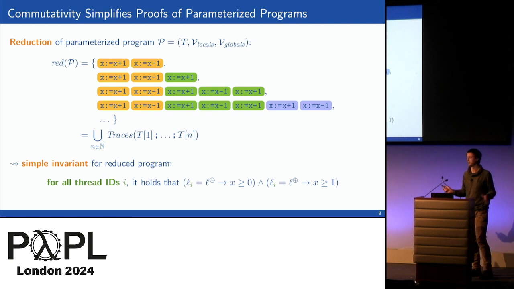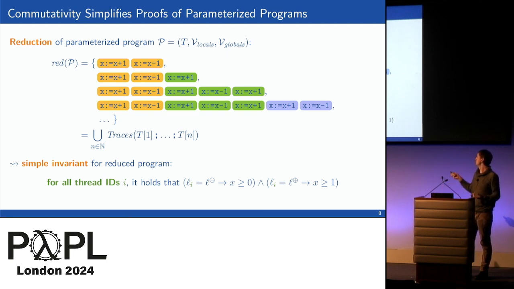This holds initially, so that's fine. Whereas if the thread is currently in the location L+, it has just executed the increment, then x is greater equal 1. This was an invariant of the original program, but now it's inductive, because if we're in L+, previously some other thread could decrement, and then we no longer know that x is greater equal 1.